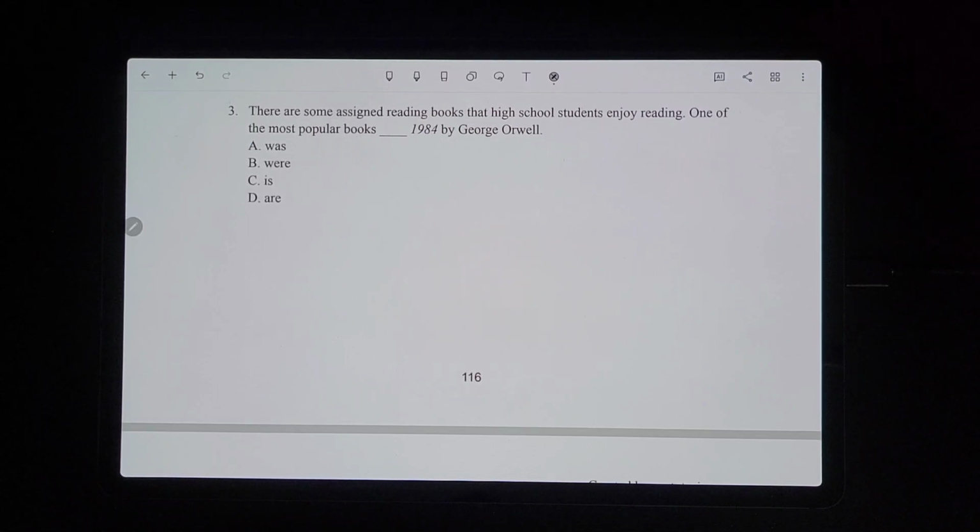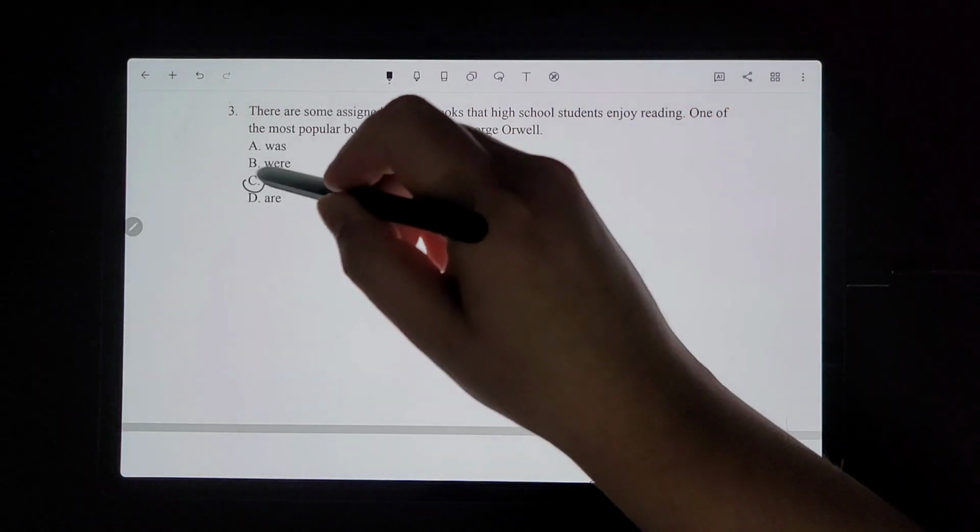Number 3: there are some assigned reading books that high school students enjoy reading. One of the most popular books, blank, 1984 by George Orwell. Okay, so one of the most popular books: we have "one" here as the subject, and that means it has to be singular, and it has to be present because it's not in the past. They're saying the students enjoy reading it still today. So it would have to be present singular, which would be C.